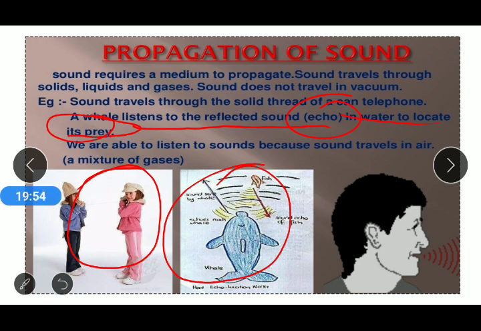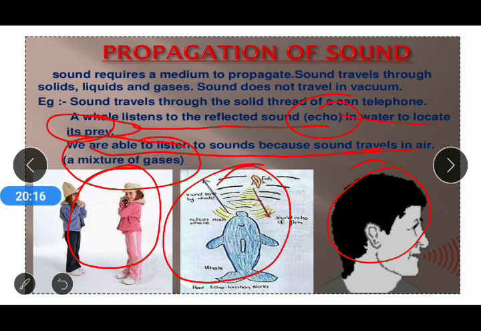And third, we are able to listen to sound because sound travels in air, a mixture of gases. So from that we can conclude that the third picture shows how we are able to communicate. We are able to communicate with each other because there is air present.